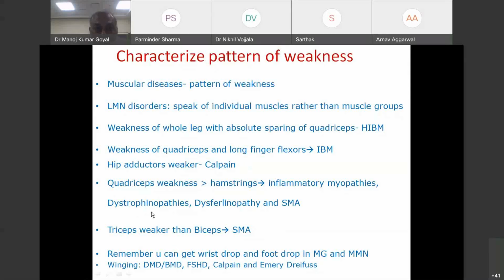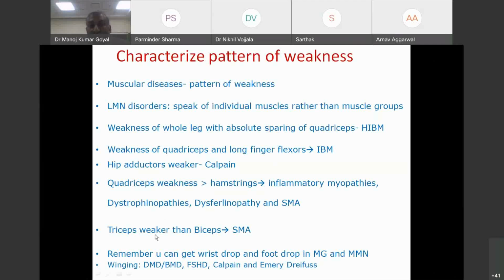Then finally, I will give you an example. Suppose quadriceps is weaker than hamstring, think of inflammatory myopathy or dystrophinopathy, dysferlinopathy and SMA. Then based on other clinical features, if quadriceps weakness is more than hamstring, you cannot have anything beyond these 4 conditions. At least the differential is narrow. Now if the person is 40 years of age, it can still be Becker's muscular dystrophy. If the patient does not have calf hypertrophy, then you can be very sure I'm dealing with inflammatory myopathy. I'm not dealing with dysferlinopathy because calf muscles are well preserved.